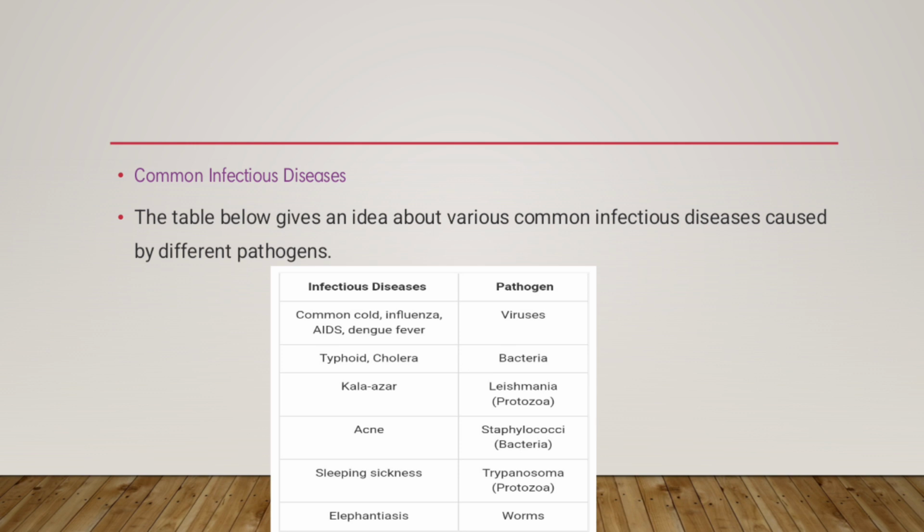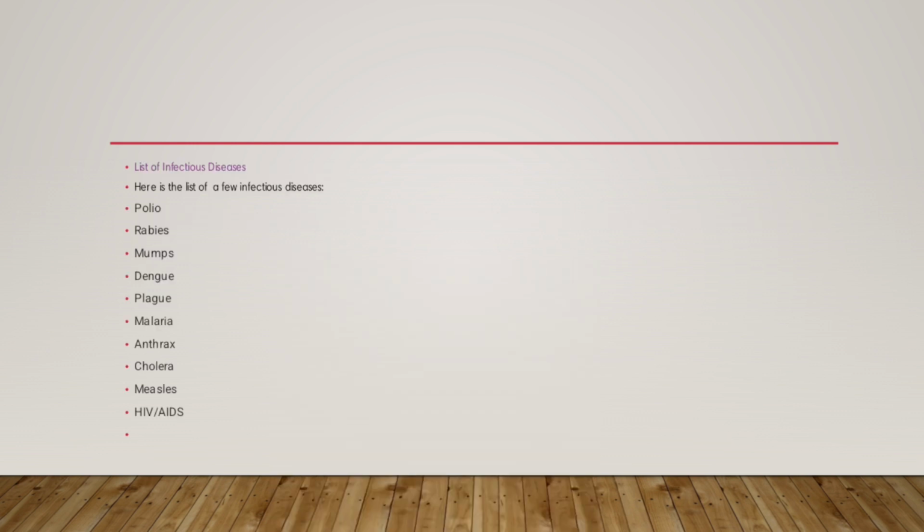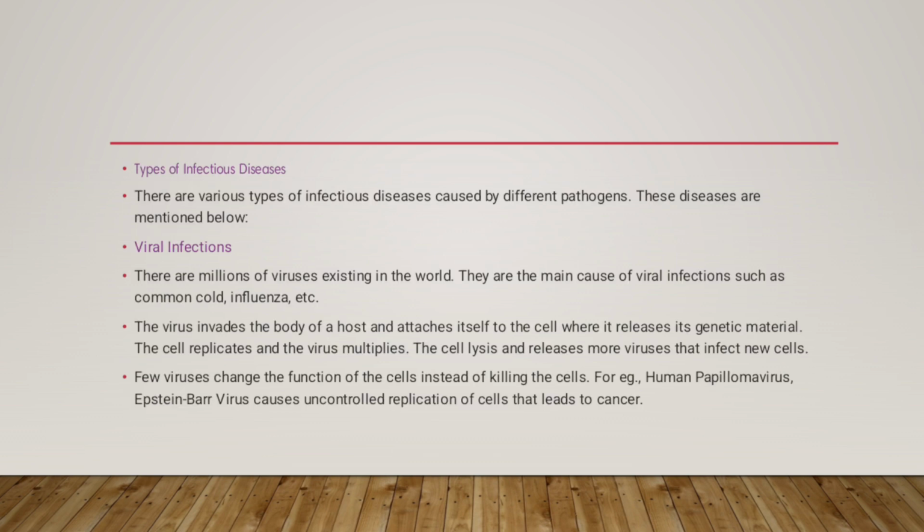Here is a list of some common infectious diseases. Common cold, influenza, AIDS, and dengue fever are all caused by viruses, while typhoid and cholera are caused by bacteria. Kala-azar is caused by the protozoan Leishmania, and acne by staphylococci bacteria. Sleeping sickness is caused by Trypanosoma protozoa, and elephantiasis is caused by worms. Some other infectious diseases: polio, rabies, mumps, dengue, plague, malaria, anthrax, cholera, measles, HIV, and AIDS.